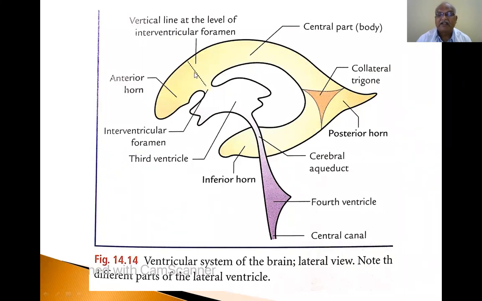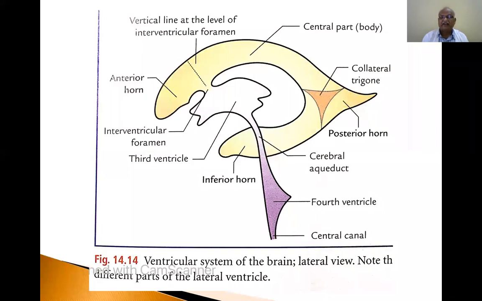So, this lateral ventricle extends in all parts of the cerebrum, that is, all lobes of the cerebrum. The anterior horn is present in the frontal lobe, the central part of the lateral ventricle is present in the parietal lobe, and the posterior horn of the C-shaped lateral ventricle is present in the posterior lobe. The inferior horn is present in the temporal lobe.